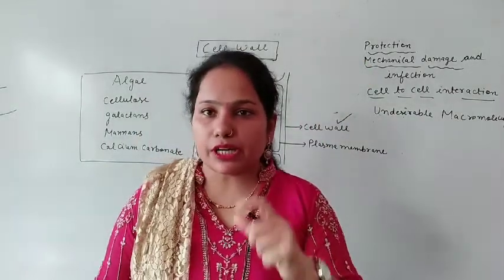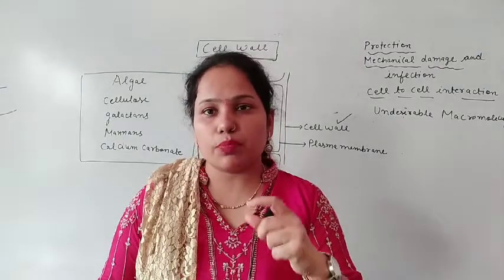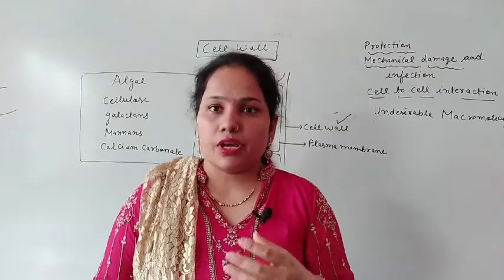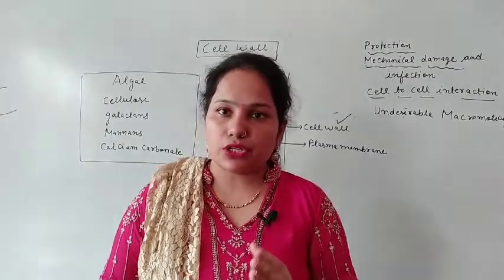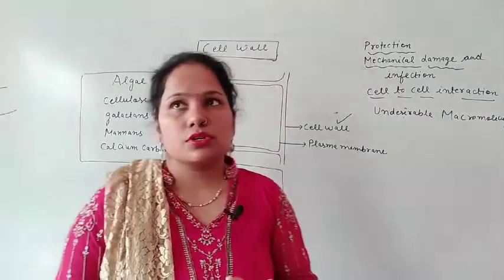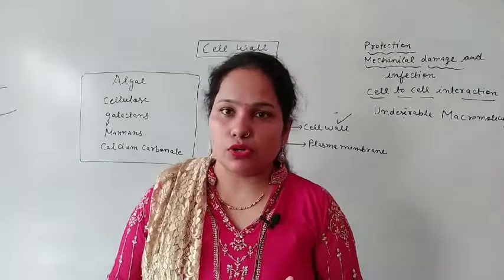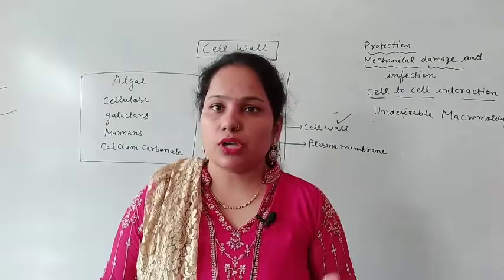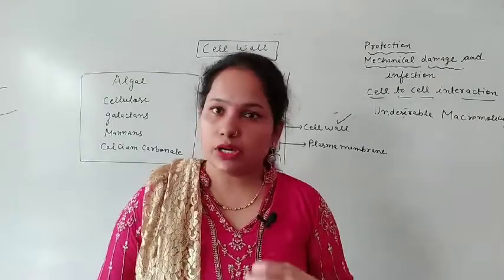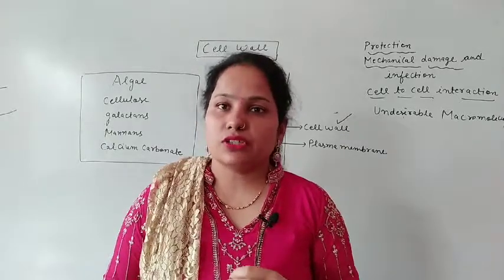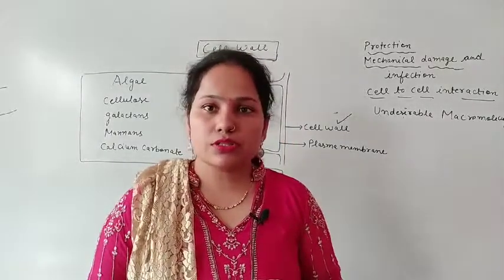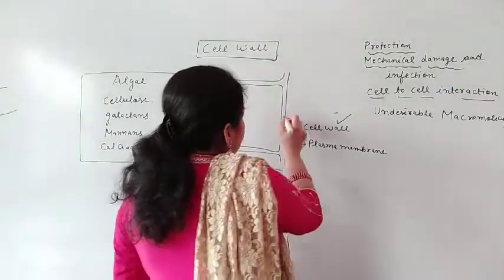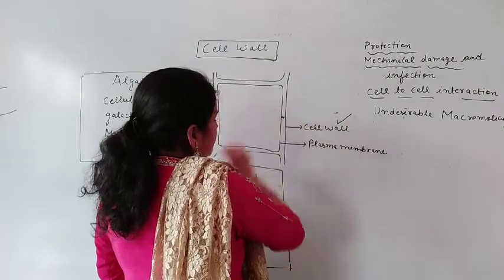It protects the bacteria and the plant from adverse and harmful conditions, and it also exerts a pressure on the cell membrane. Suppose the water amount is more due to the rain, and we supply more water to the plants, what will happen? The cell can burst, but the cells of plants do not burst, because in plants there is the cell wall, which exerts an equal pressure on the cell membrane.